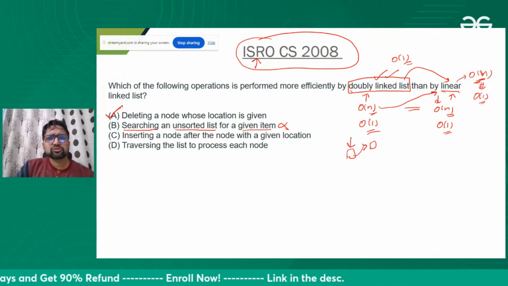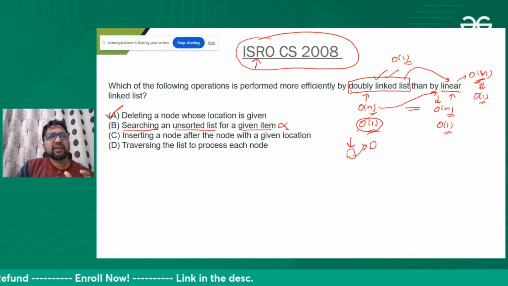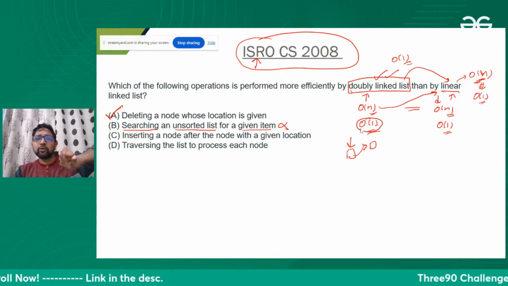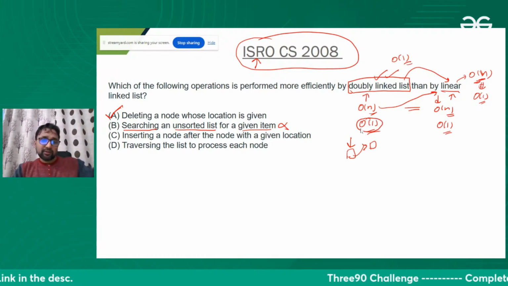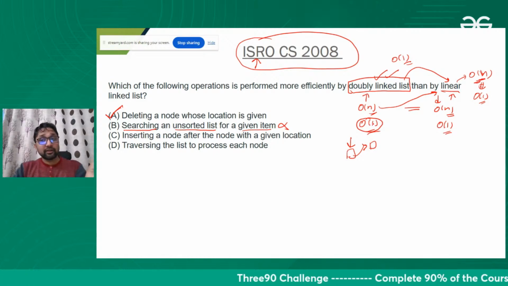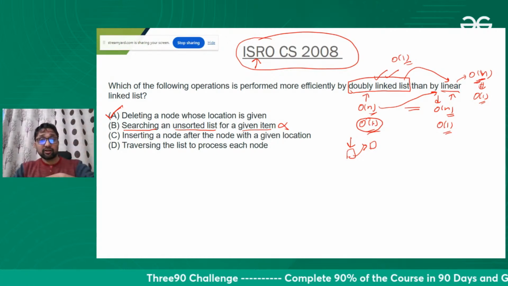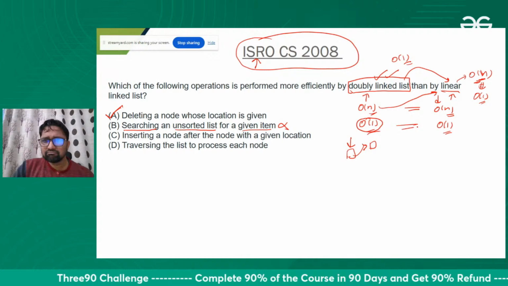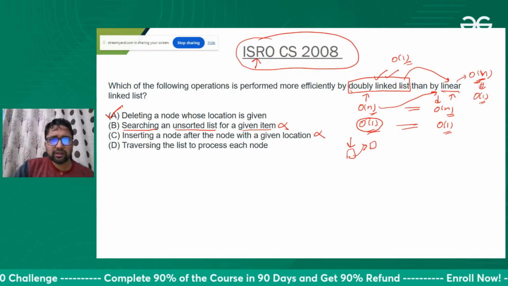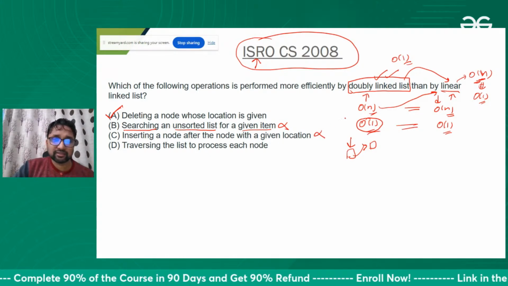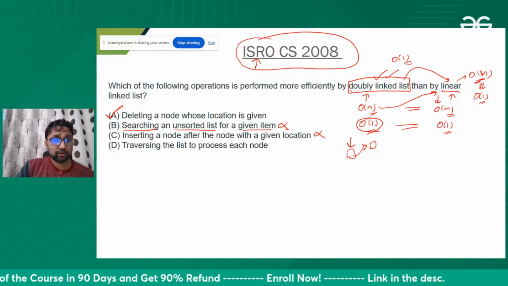In a doubly linked list also, that is order of one. A doubly linked list is beneficial only if you need to access something previous, because that cannot be done in a singly or linear one. Okay, so same. So not better. A doubly linked list is not better than a linear linked list.